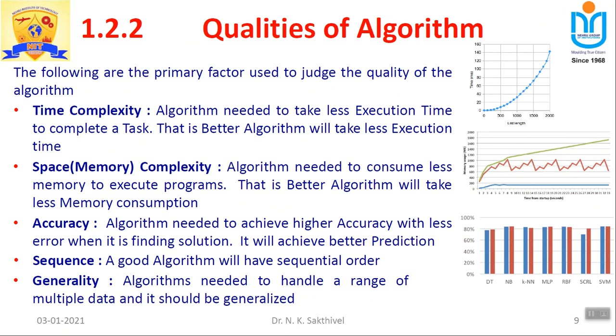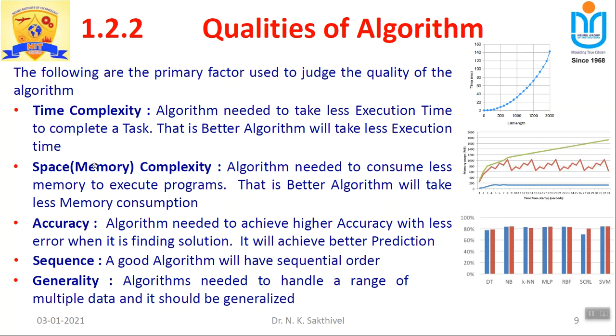Then after that, the qualities of an algorithm, very important. As far as qualities are concerned, they focus on time complexity, space complexity, which is memory complexity, and accuracy. Time complexity means we want the result with minimum execution time. That's very important.